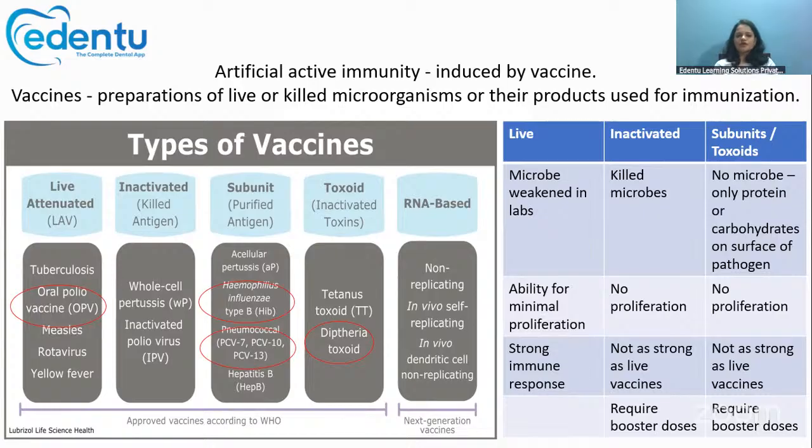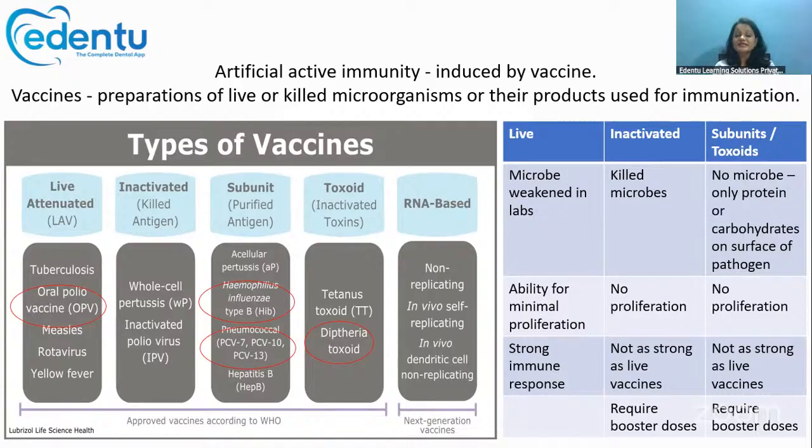So this is about the three types of vaccines. We have the live vaccine, inactivated vaccine, and the subunits or the toxoids. Live vaccines are the ones which, when injected into the human body, do a very minimal proliferation inside the body.